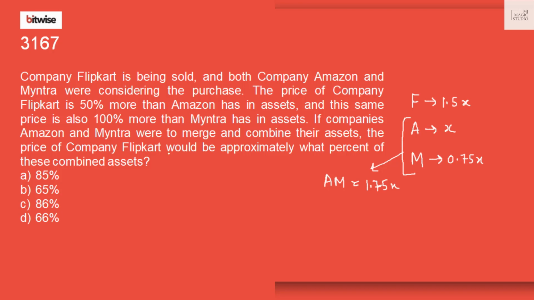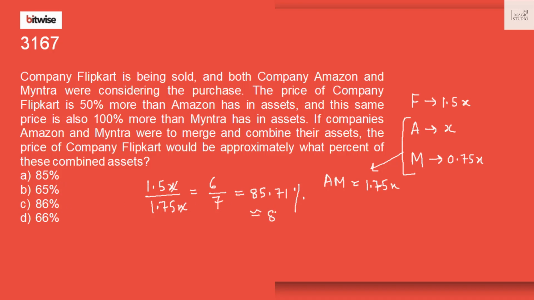The price of company Flipkart would be approximately what percent of these combined assets? We are just supposed to find the value of 1.5x by 1.75x. X cancels out. 150 divided by 25 is 6, and 4 plus 3 is 7. So 6 by 7. 6 by 7 is 85.71%.